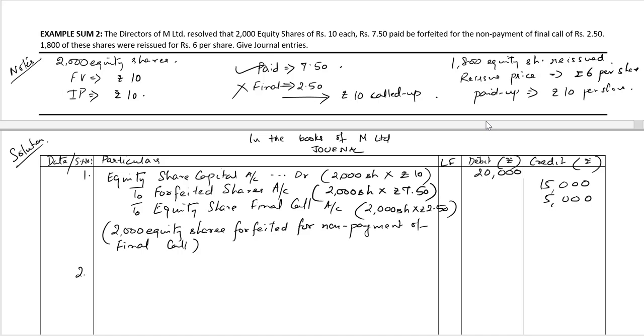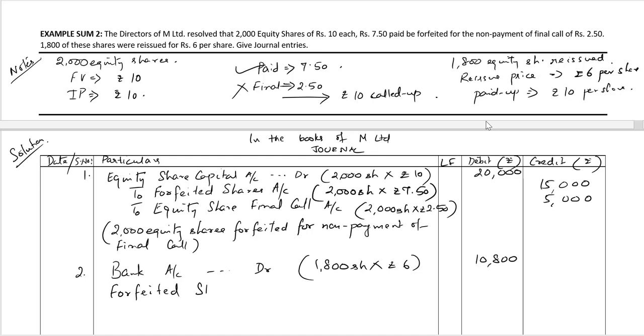The second entry is for the reissue of shares. Bank account debit. The number of shares reissued is 1800 shares and the reissue price is rupees 6 per share. Total amount 10,800 rupees. The reissue price rupees 6 is less than the amount to be credited as paid up, which is rupees 10. So the shares have been reissued at discount.